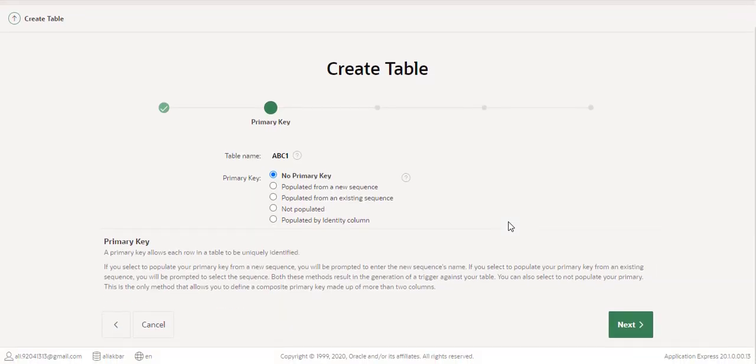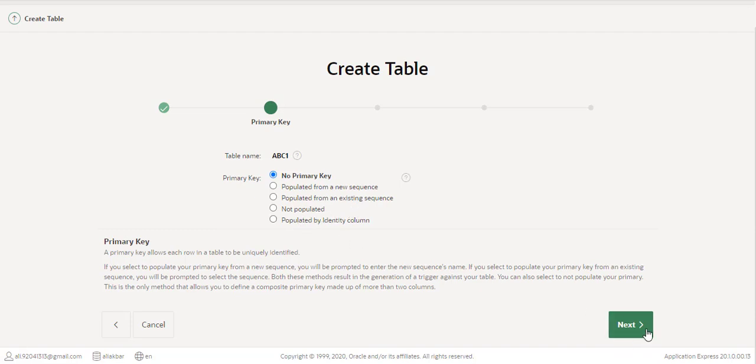this is a very beautiful feature. In other features you can select whether you want to create a primary key or not. Apex creates an auto primary key, and you can see indexes, index, trigger, and sequence auto generated for you. Options are no primary key, populate from a sequence, populate from an existing one.